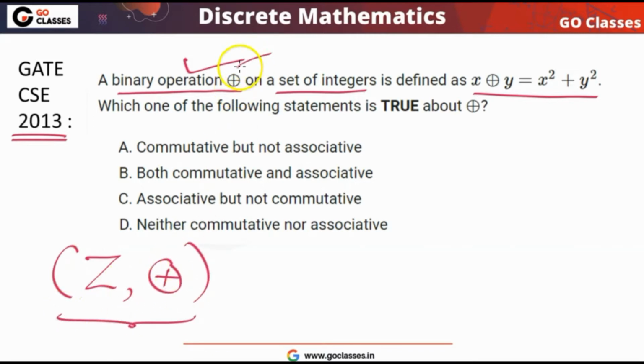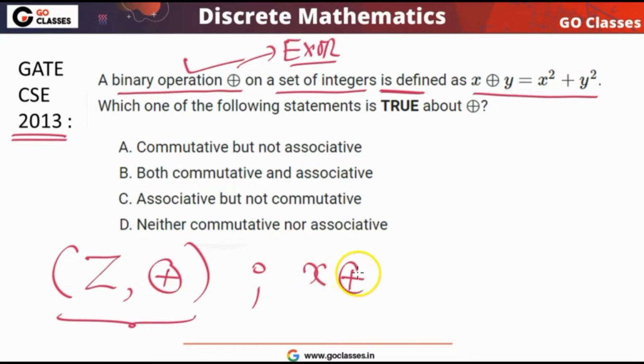Let's call it exclusive or, XOR, because this symbol is what we use in propositional logic and Boolean algebra for XOR. So let me call it XOR, but remember it does not mean it is actually XOR. I am just calling it XOR. Now, on the set of integers we are defining this XOR operation, and the definition is already given.